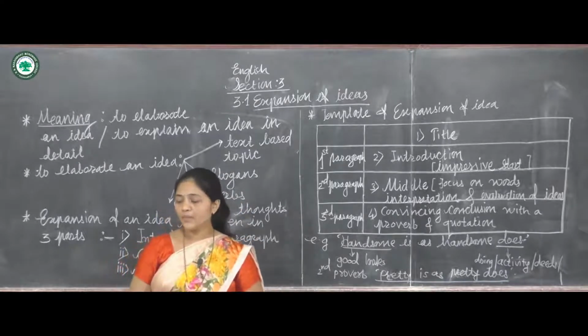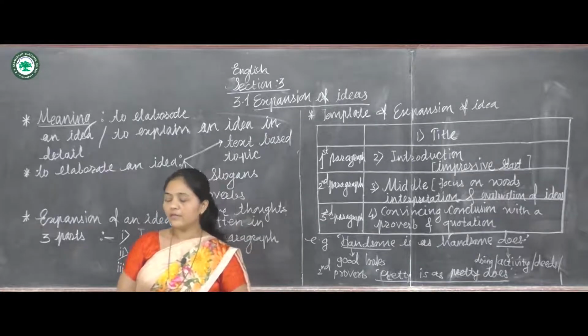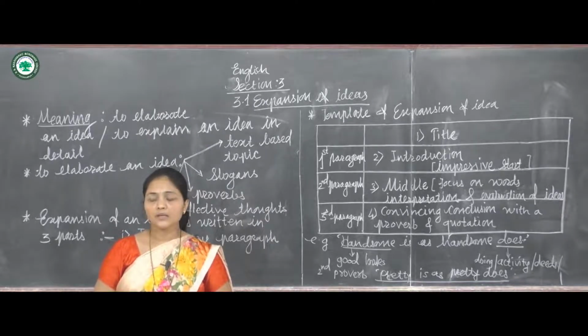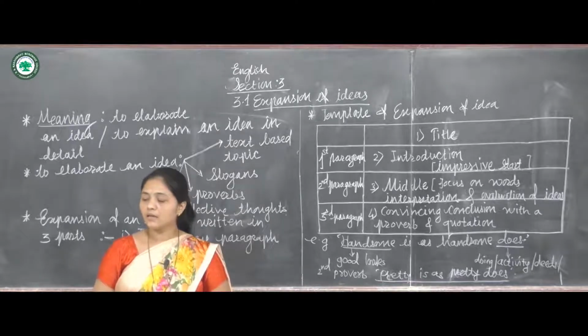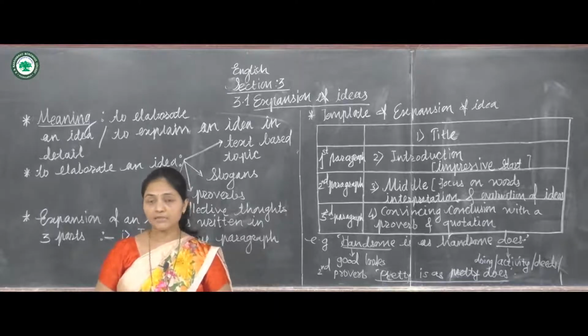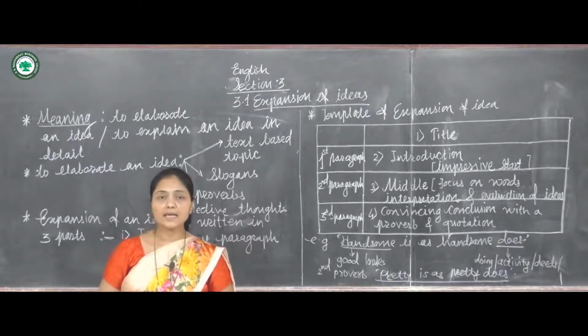Now firstly, in the 11th English textbook section 3, on textbook page number 97, we are going to start the icebreakers of Expansion of Ideas. From the icebreakers, some questions are given to you on page number 97. Firstly we are going to take them. I am going to ask the question and also tell you the answers. Now the first one is: discuss with your partner the different ideas connoted.